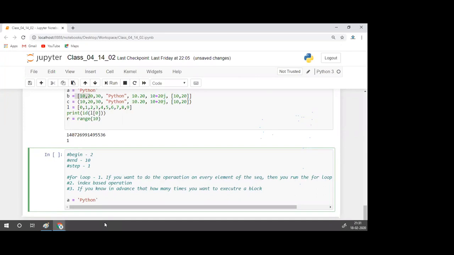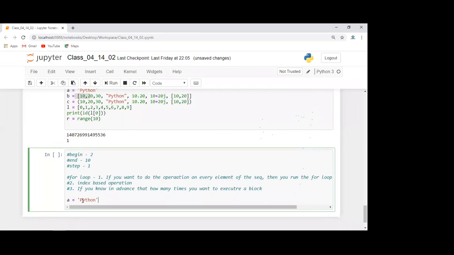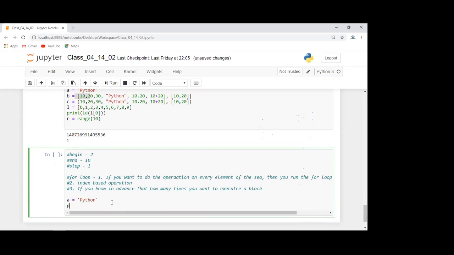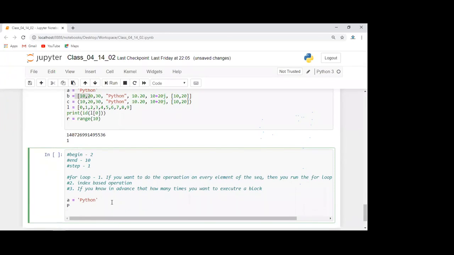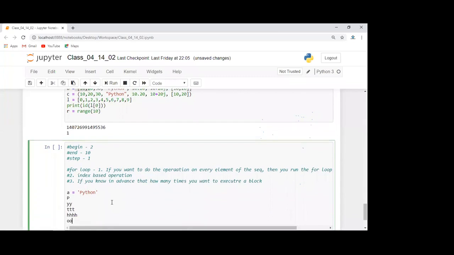Okay, I will explain what exactly it is. For example, P is at 0 index, so I want to repeat it 1 time. Y is at 1 index, I want to repeat it 2 times. T is at 2 index, I want to repeat T 3 times. So basically my output will look like this: P, then Y, then T, then H, then O, and then N, right?